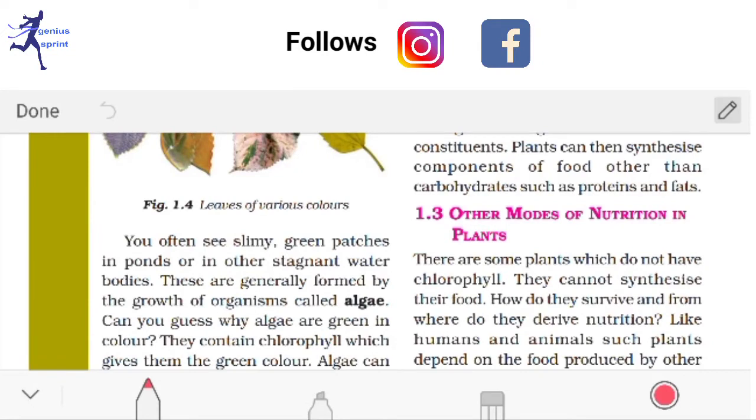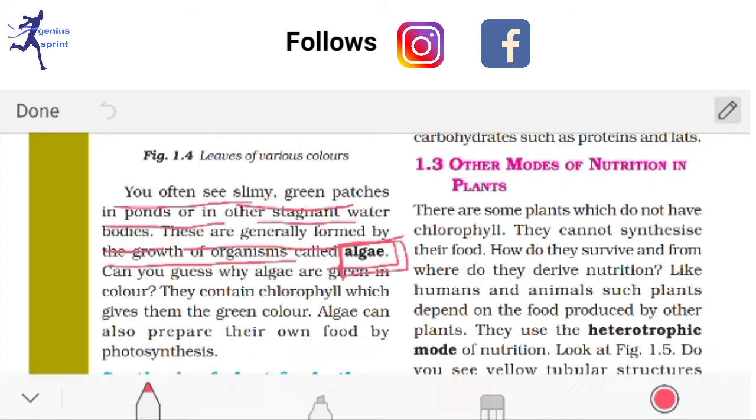Now you often see slimy green patches in ponds or other stagnant water bodies. These are generally formed by the growth of organisms called algae. It's one kind of question they can ask: what is algae? Algae, you can define as green organisms basically found in water, which are a kind of microorganism that can photosynthesize, that is, make their own food. So this is algae.